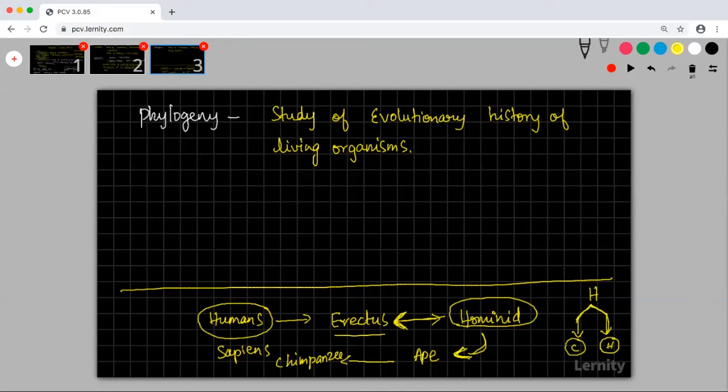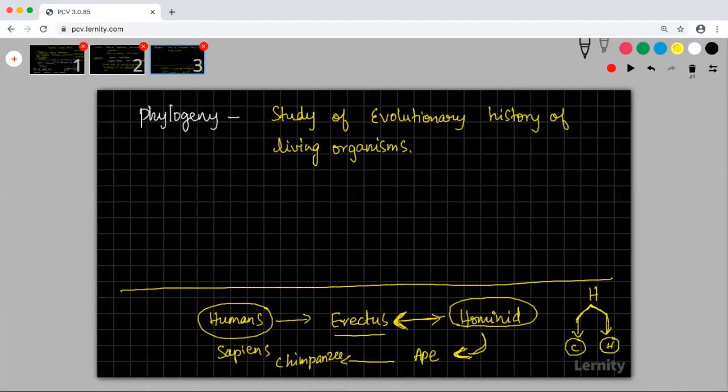So what is phylogeny? Phylogeny is the study of evolutionary history of living organisms. If you study human beings and chimpanzee together, we share a common evolutionary origin. If we are tracking how these organisms have evolved over time, that is what we call phylogeny.